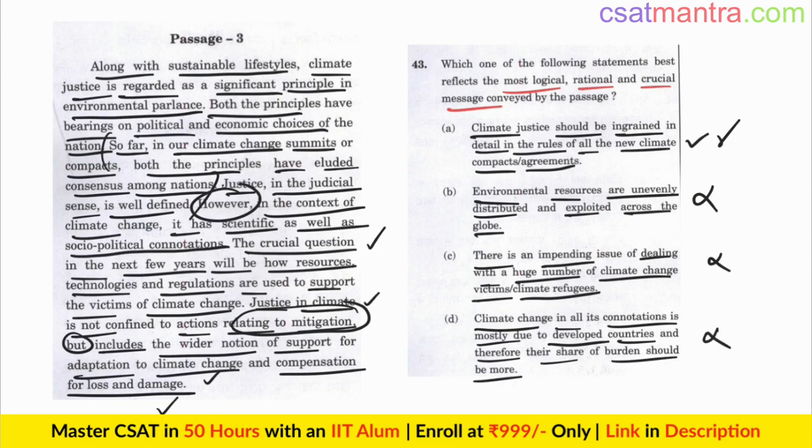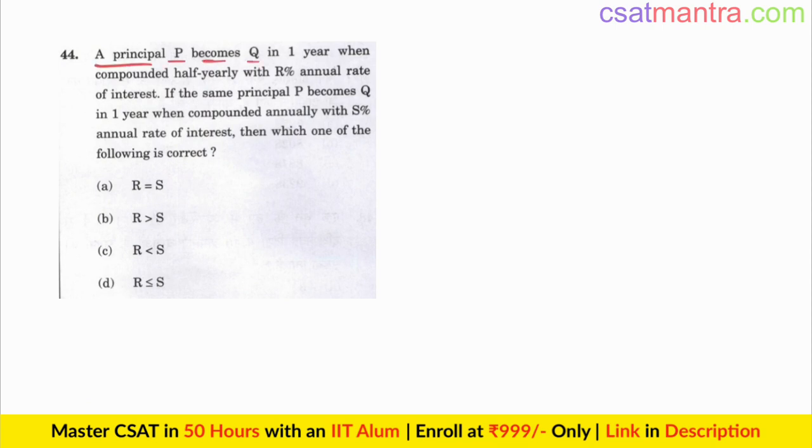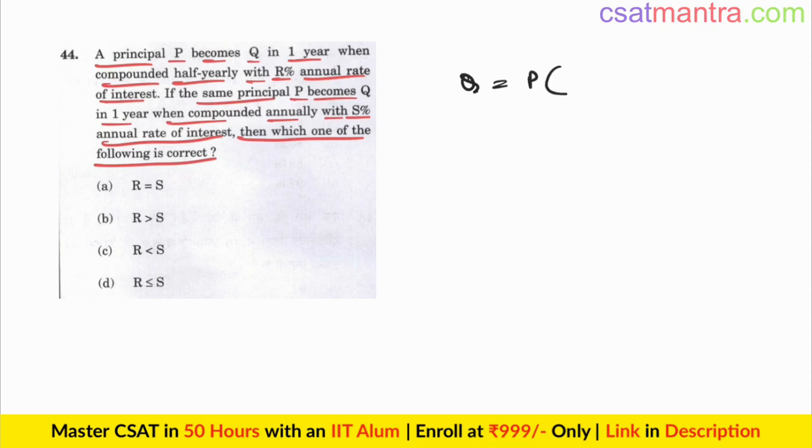So answer is A. A principal P becomes Q in 1 year when compounded half yearly with R% annual rate of interest. If the same principal P becomes Q in 1 year when compounded annually with S% annual rate of interest, then which one of the following is correct? Q is equal to P into 1 plus rate of interest half yearly. Per year R%, half yearly R by 2. R by 2 into 100 for 1 year. So 2 half years, so N is 2. This is a compound interest formula.